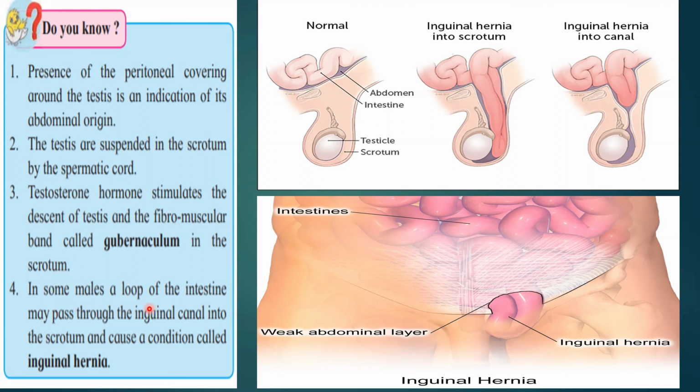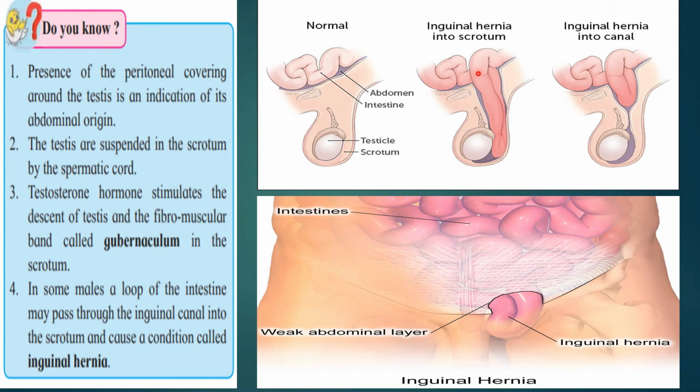In some males, a loop of intestine may pass through the inguinal canal into the scrotum and cause a condition called inguinal hernia. If you see, this is the intestine, and this intestine actually crosses this inguinal canal and it reaches the scrotum, because of which there is a push on the testes, and this causes the inguinal hernia.